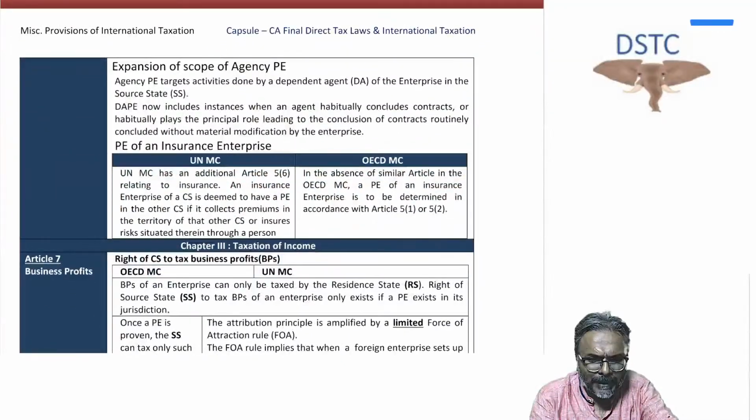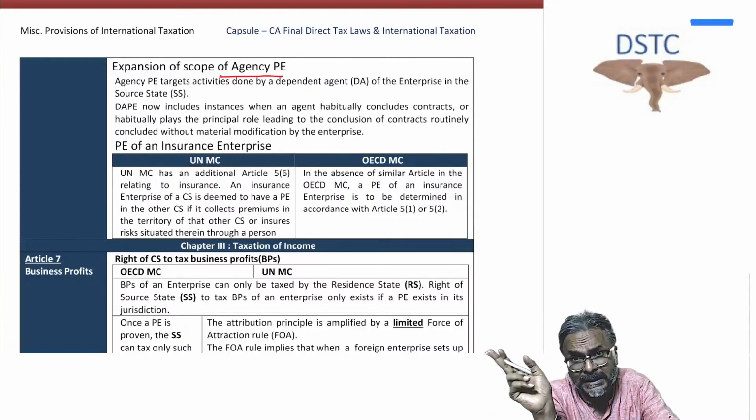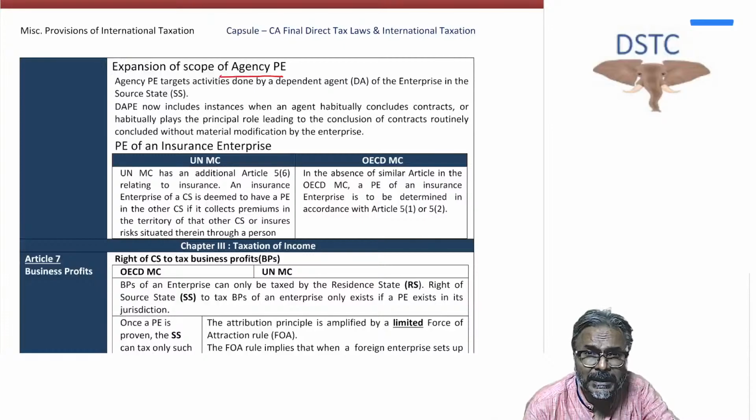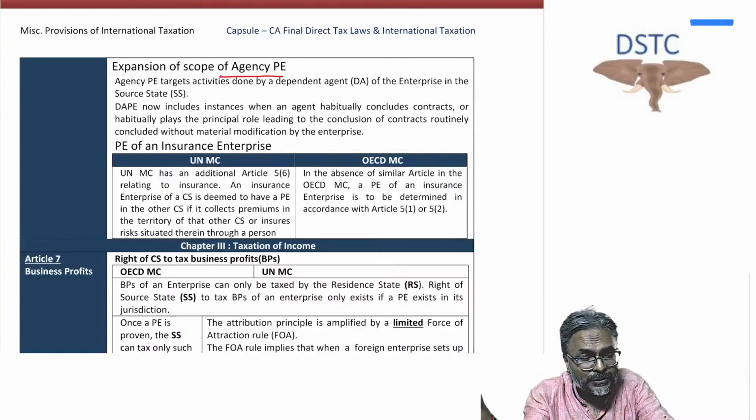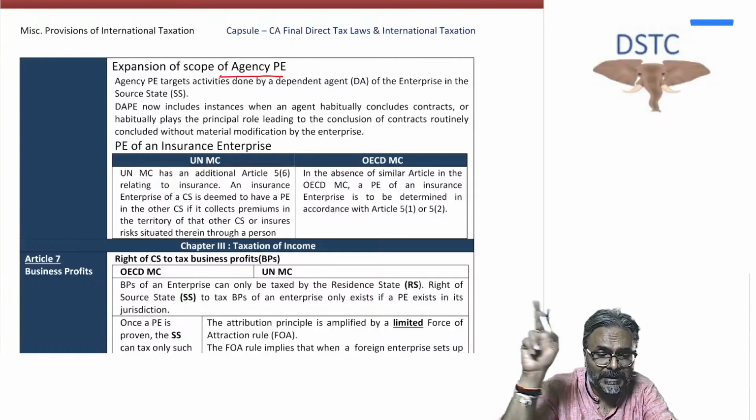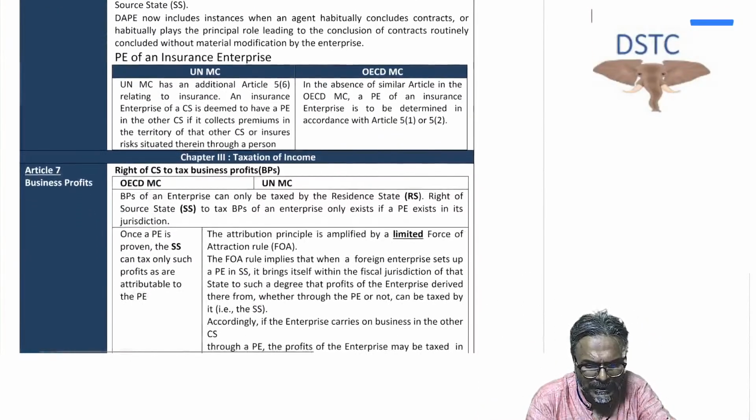Apart from that, students, the definition of PE is further expanded to the dependent agent, which we've understood in the case of the business connection. In the business connection also we have discussed the same thing, that a dependent agent triggers PE. If you have a dependent agent in the source country, can we say you have a business connection in India? Answer is yes. Similarly, here also in the treaty, if you have a dependent agent in the source country, then you are said to have a permanent establishment in the source country. That is a limited point that you should always keep in mind.